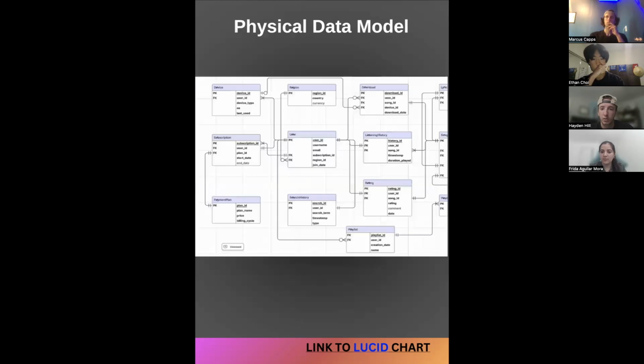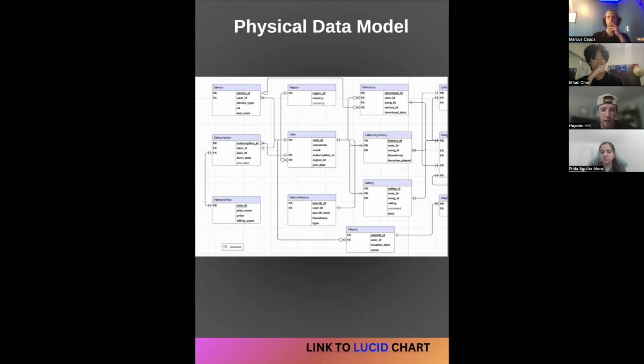If you want to move to the next one, I believe we'll move on to our physical data model, where we had multiple foreign keys and primary keys for each entity, and we listed them out, and we selected all the cardinality for it. Once again, everything branches off of user and off of song, which connects it all back to each other. Listening history came through together as well because you attach both song and user to the listening history, and each device has its own listening history as well.